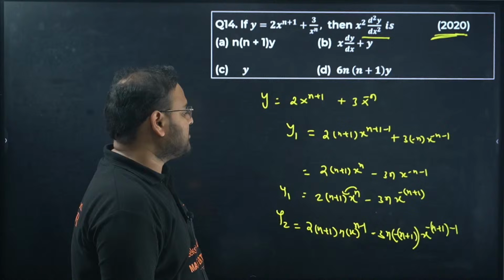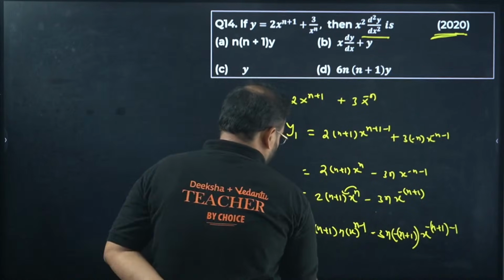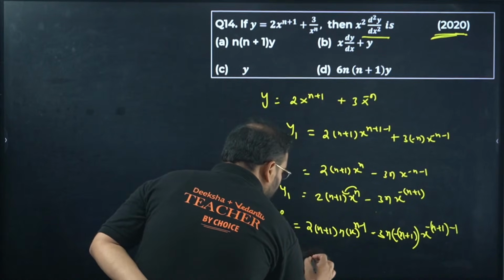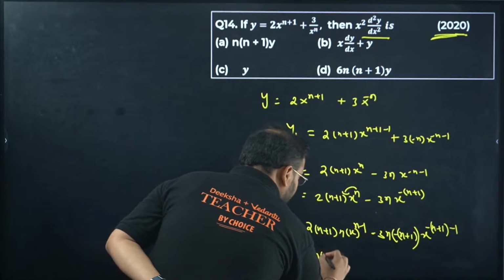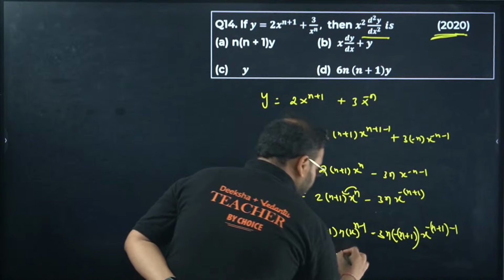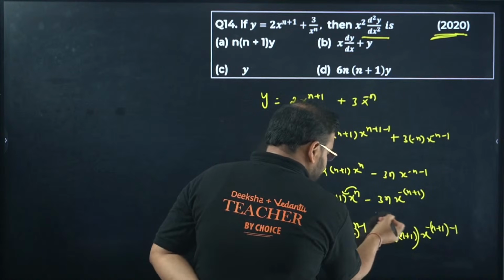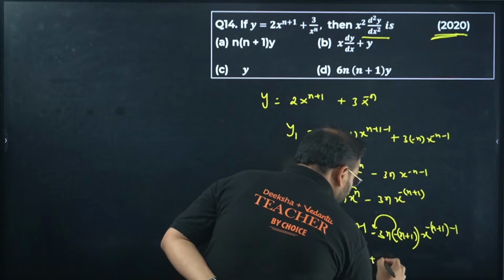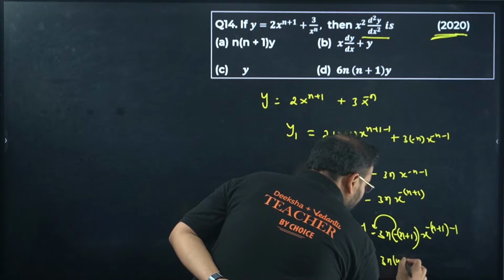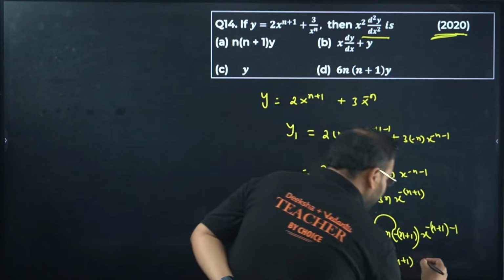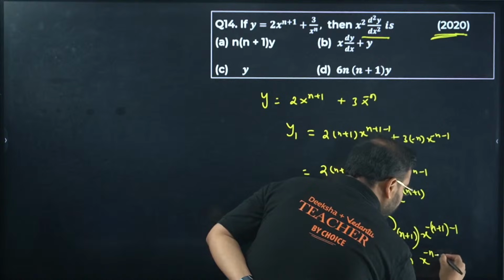Correct? Minus 1. Alright. So I'm getting this value of y2 as 2 times of n into n plus 1, and we have x^(n-1). Simplify this. This minus can be taken over here with this minus. It will become plus. So 3 times of n into n plus 1 and x^(-n-2).